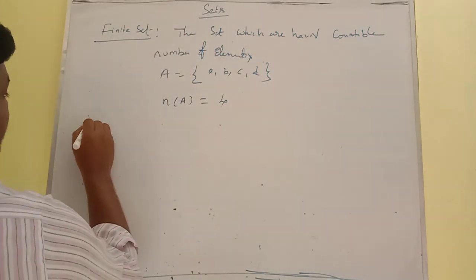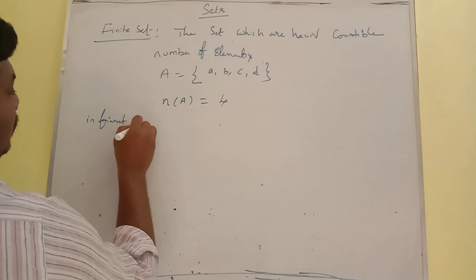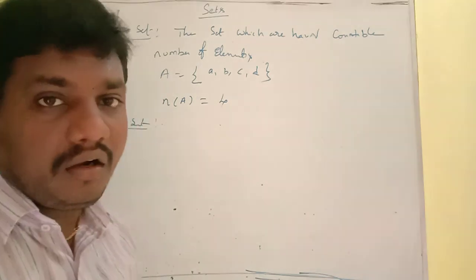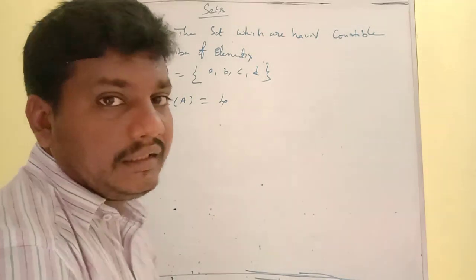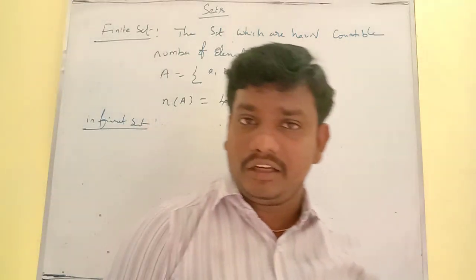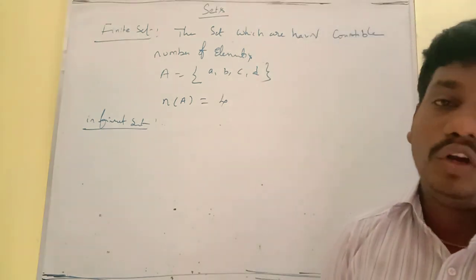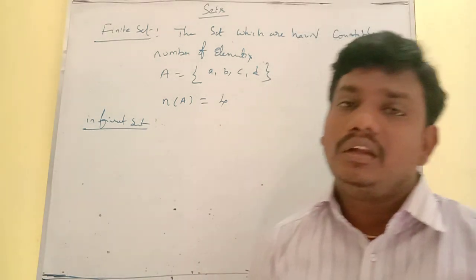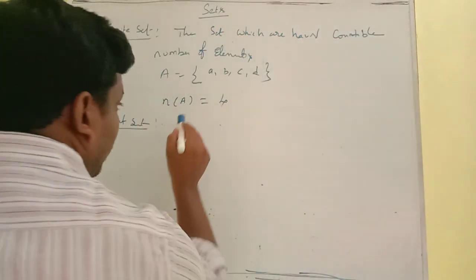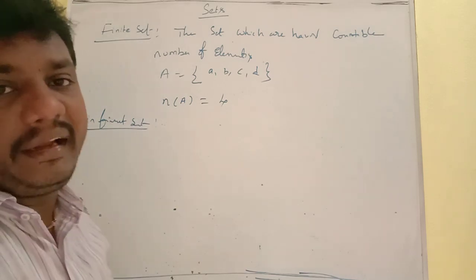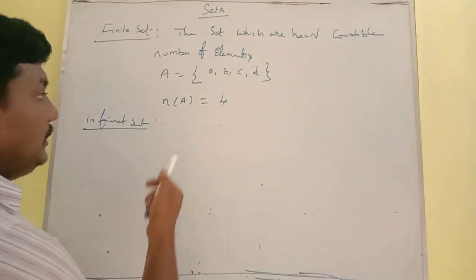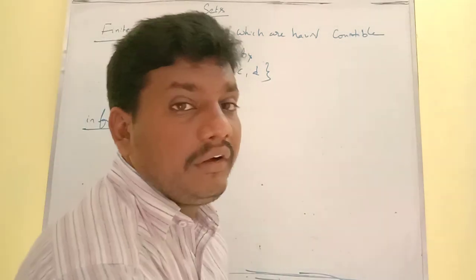Then the infinite set. The set which does not have a countable number of elements. We are not able to count the number of elements inside the set; that is called an infinite set. What are infinite sets? Set of natural numbers, set of real numbers, set of rational numbers, set of whole numbers, set of integers: all have uncountable numbers of elements. That's why they are infinite sets. We cannot write the cardinal number of such a set, so that is called an infinite set.